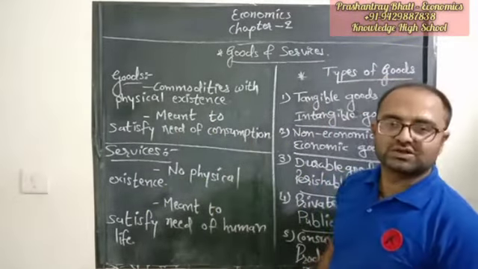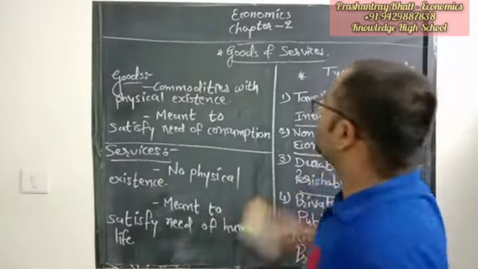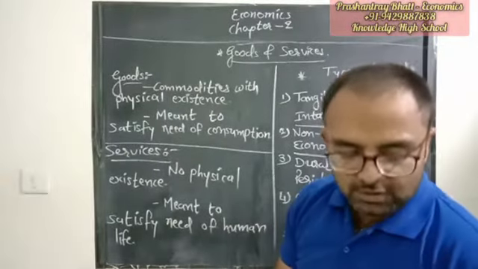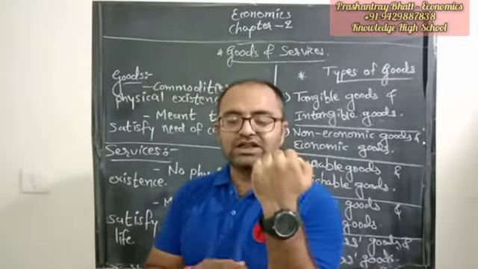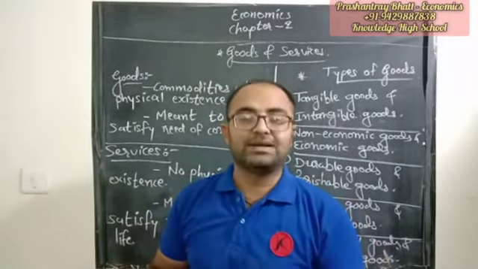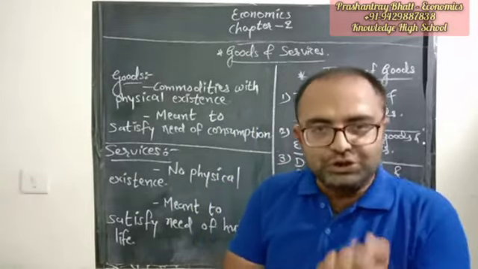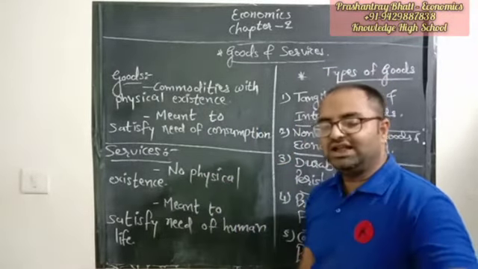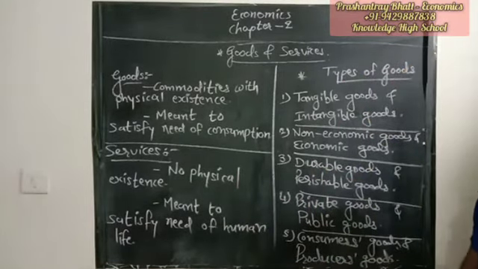Goods are consumed. You can use the goods. Say for example, I can take this duster and clear the board, or I can wear this watch and see the time. We can consume these things, we can use these things. So everything that can be used and which has a physical existence will be known as goods.